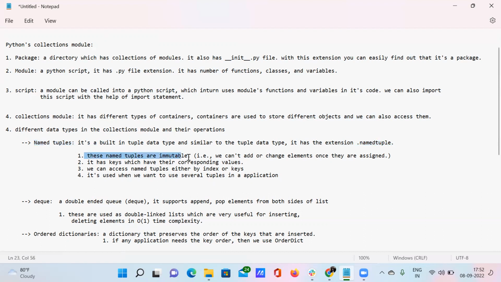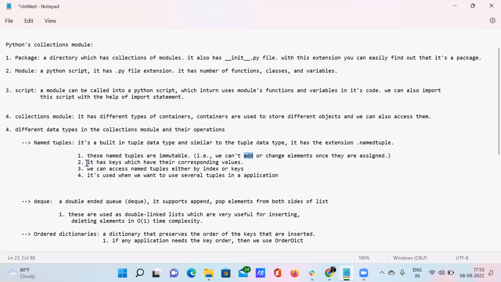First of all, these are immutable. That's nothing but we can't add or change elements once they are assigned. This is almost similar to tuples, right? Because those are also immutable and these are also immutable. Immutable is nothing but we can't change, or add any new element, or change existing elements once they are assigned, right?